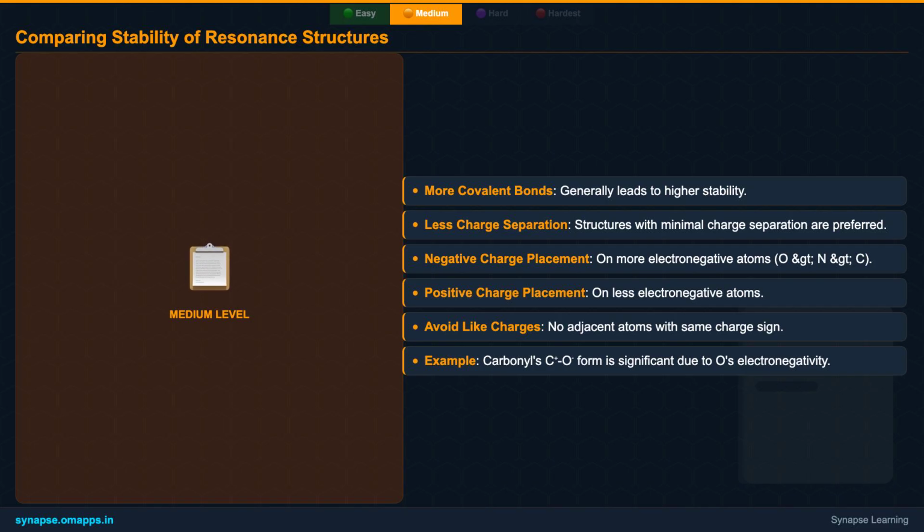Avoid placing like charges on adjacent atoms, as this leads to extreme instability. For example, in a carbonyl group, the structure with a positive charge on carbon and a negative charge on oxygen is a significant contributor, even with charge separation, because oxygen can accommodate the negative charge better. These guidelines help us determine the relative importance of each canonical form.